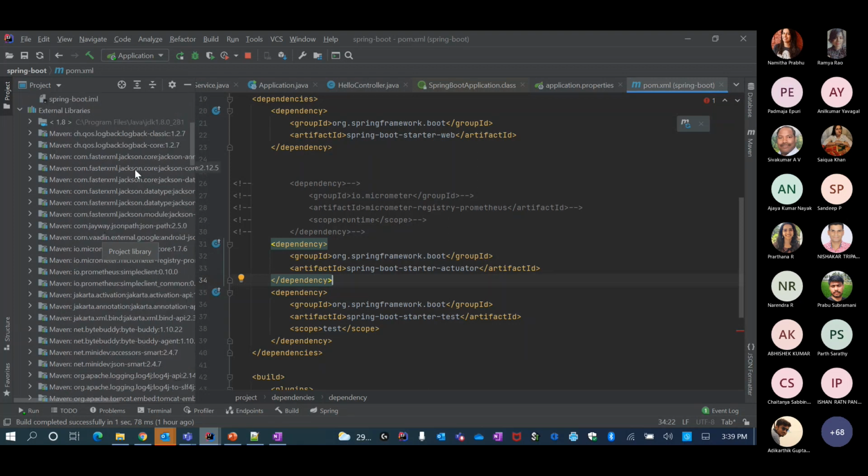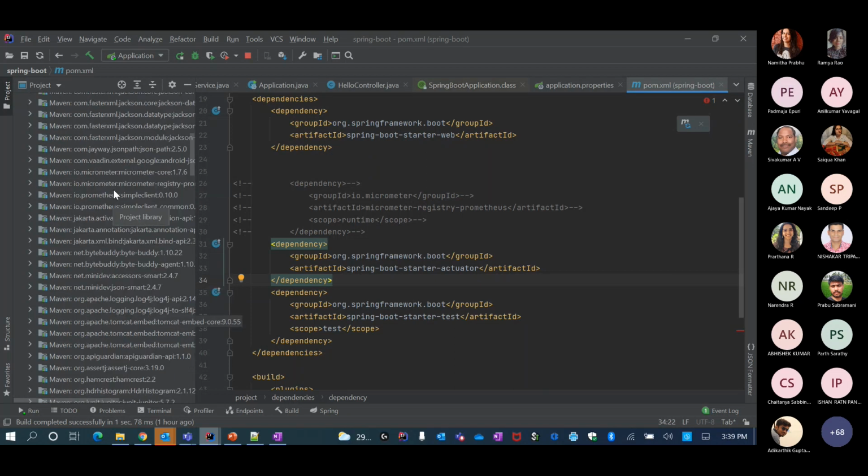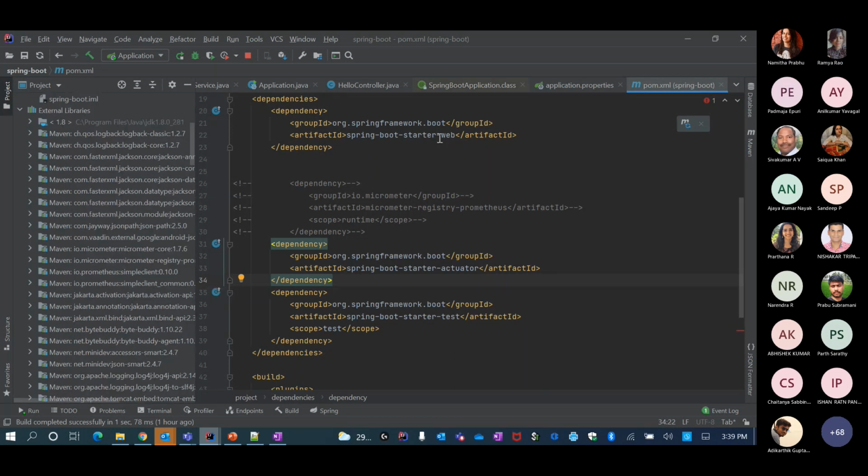See the Jackson library, which you basically use for REST, logback for logging, and Byte Buddy for instrumentation. This is for the actuator, to basically instrument your application and then find out the metrics and show that. And then a lot of JUnit specific libraries, Mockito, all these came because I just added 3 starter projects. Okay, and then I have a bunch of libraries here. So that's the power of this.